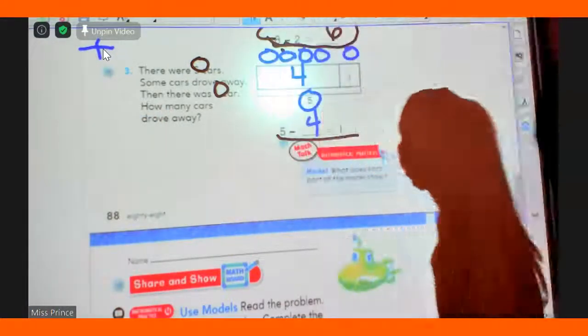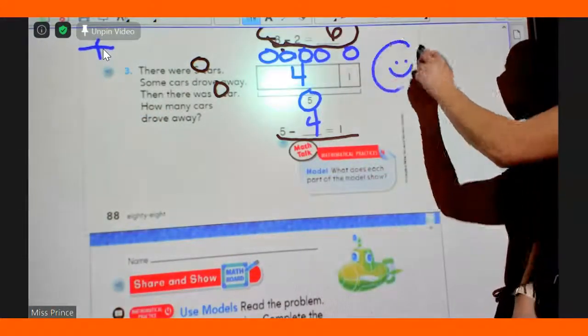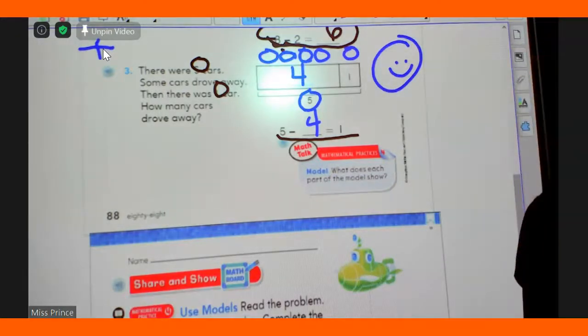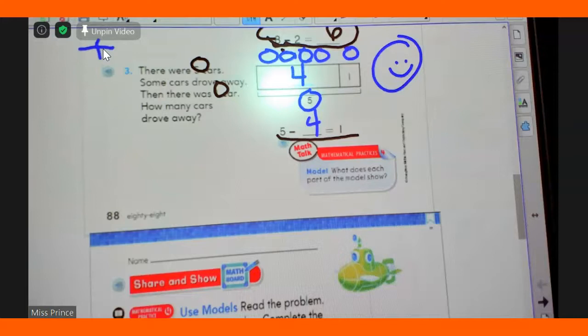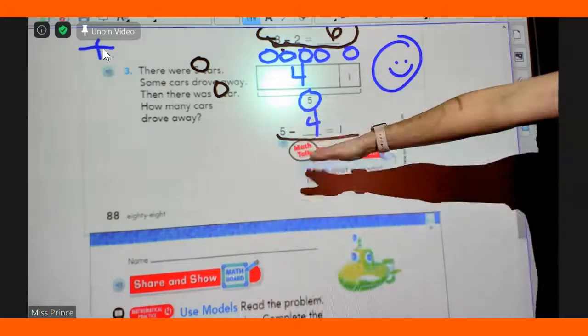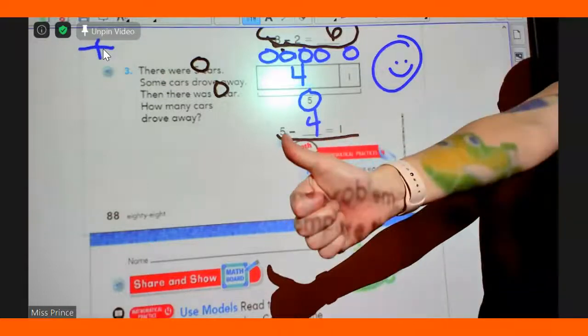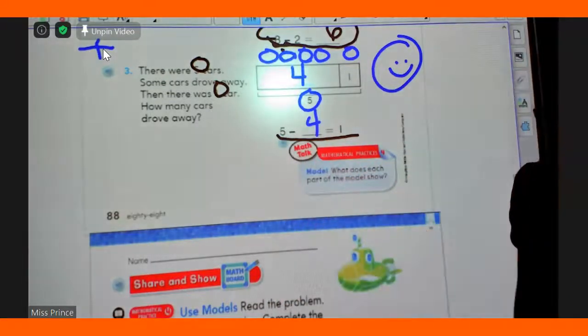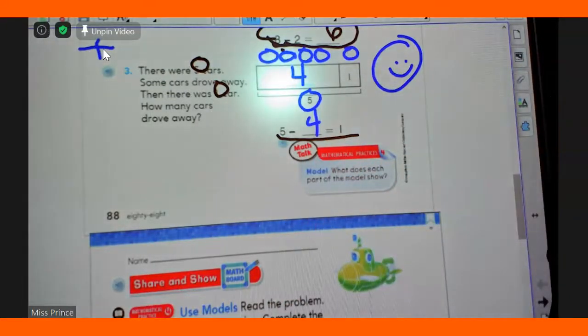Okay. Happy face for this page? Yes, Liam. Because I saw 1 and you take away 4, that's 5, and you take away 4, that's a word. Yeah. So if we have 5 and we took away 4, 1, 2, 3, 4, we have 1 left. That's how I knew it. That's true.